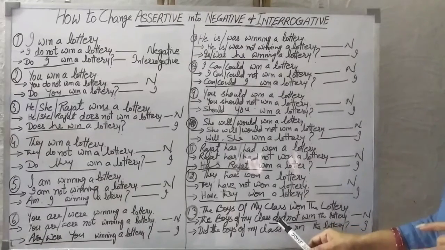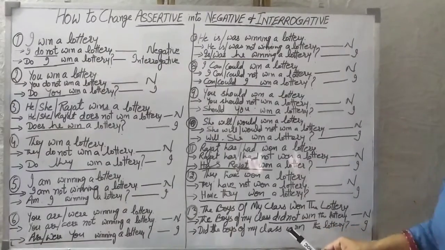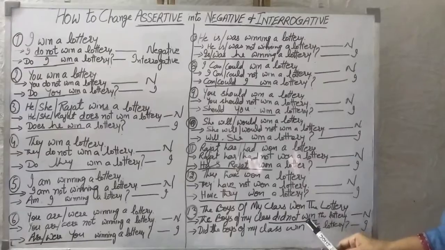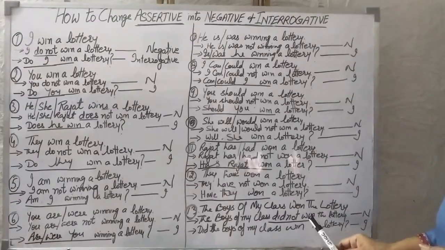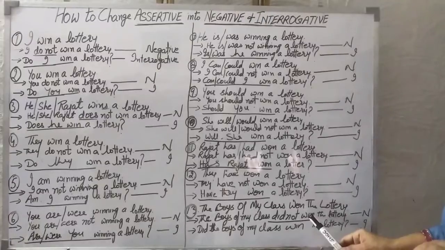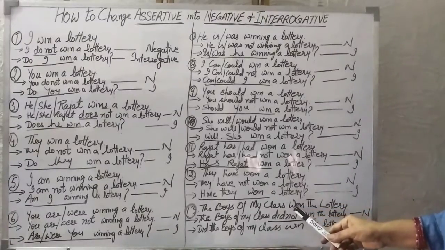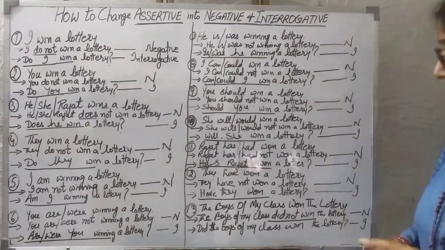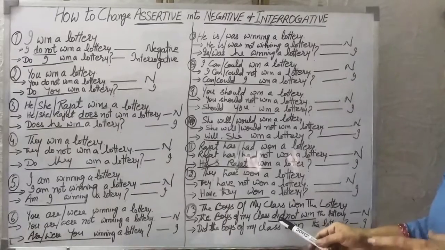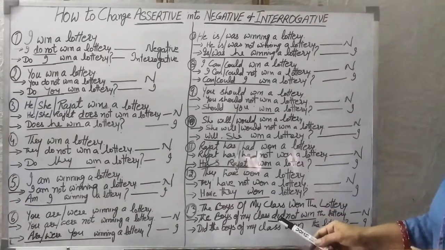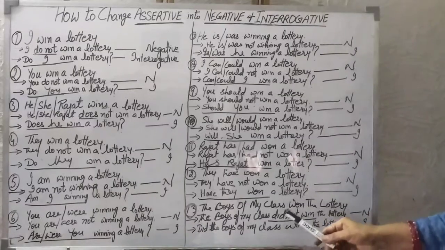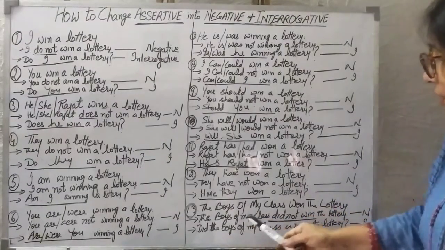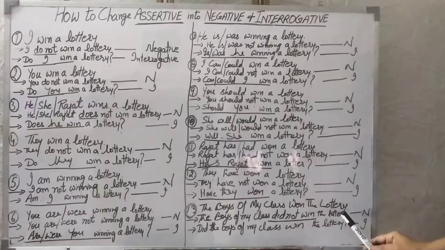And one more thing. When you have already written did, meaning you have already shown past tense, then the verb will be in the first form. Here you cannot write won. It will come back to the first form of the verb. In the assertive simple sentence it was won, which showed that this is past tense, and because of this past tense we used did. Now that we have taken did, we take the first form of the verb. So we will write: the boys of my class did not win the lottery.